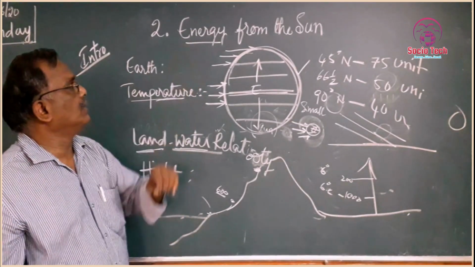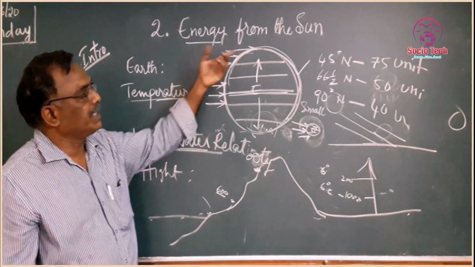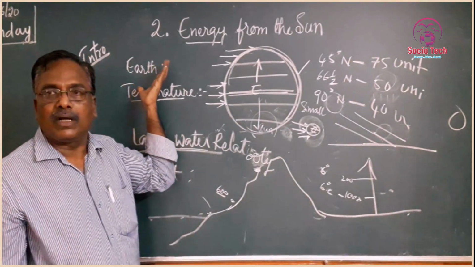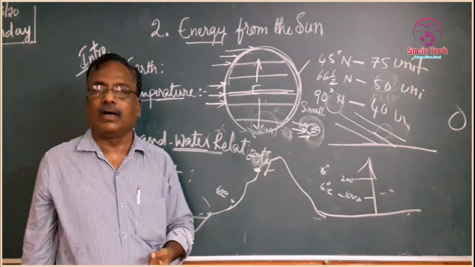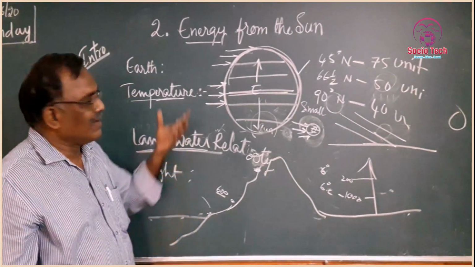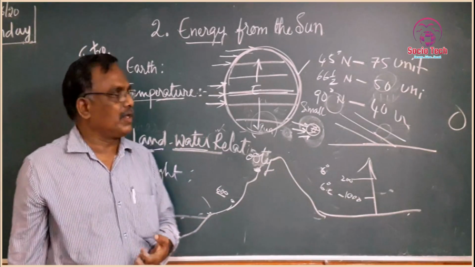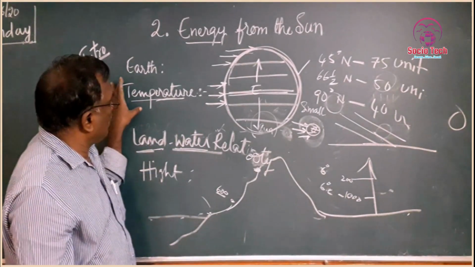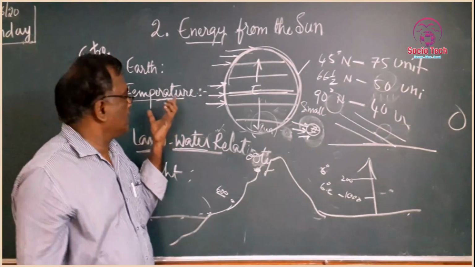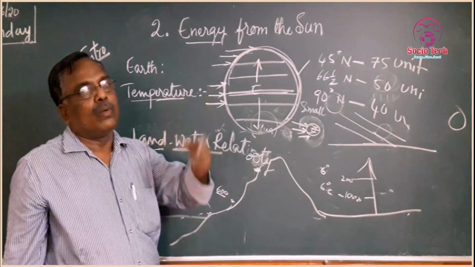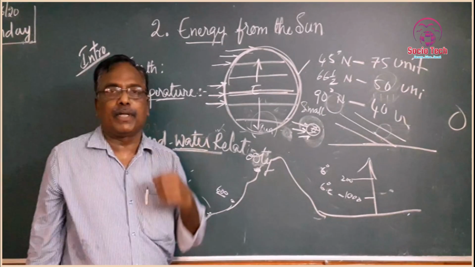Today, what we have to learn is that energy is caused by the sun. Thereafter, the earth: what diversities are there on the earth surface? There are visible diversities and invisible diversities. Among the invisible elements, one is temperature.